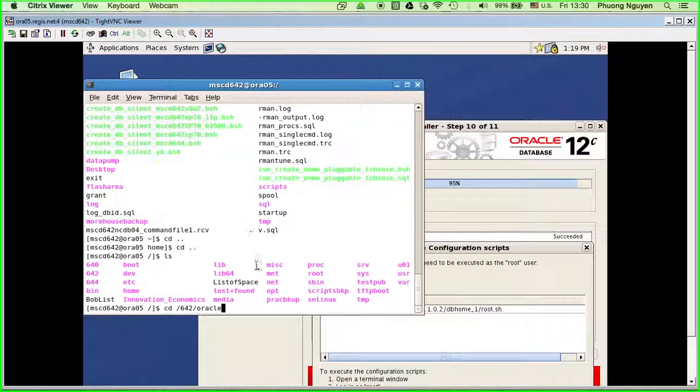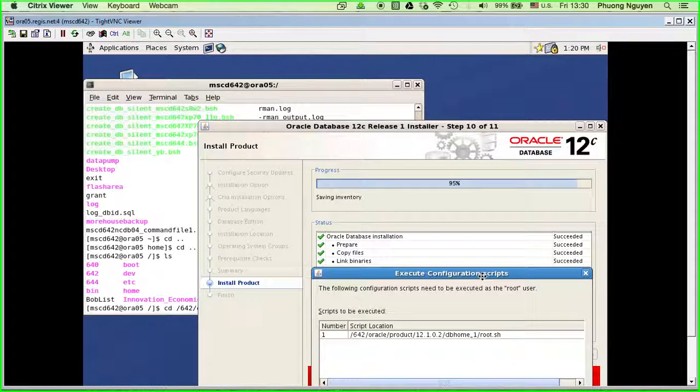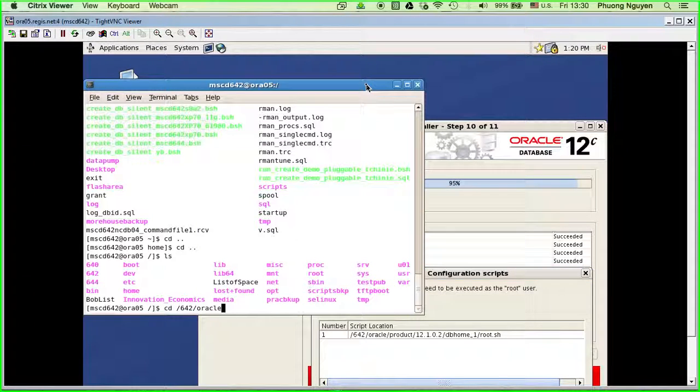So we have to go there. Oracle products again. Like I said, we have to type this in all the time. It's long, but after about 4 or 5 times, you will remember it.